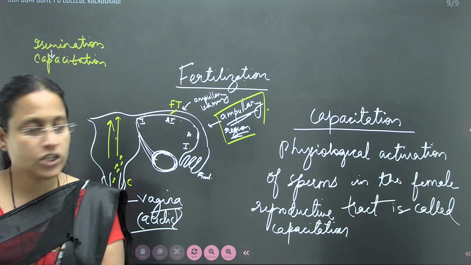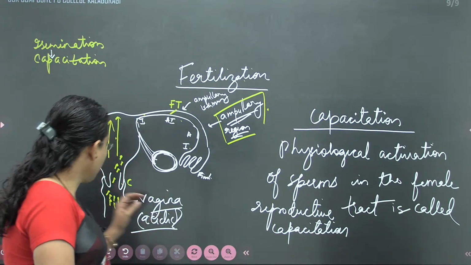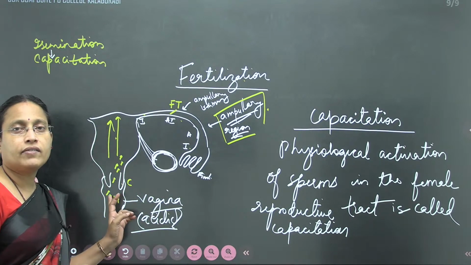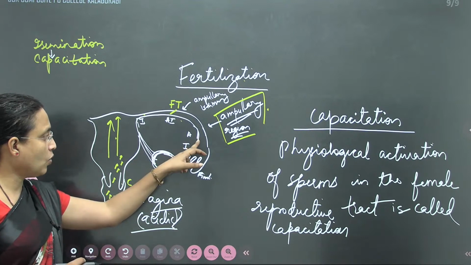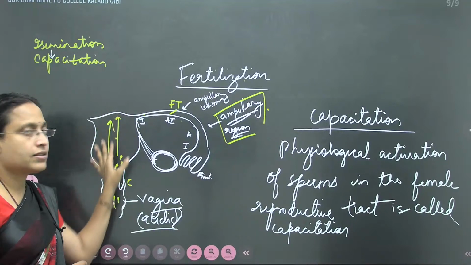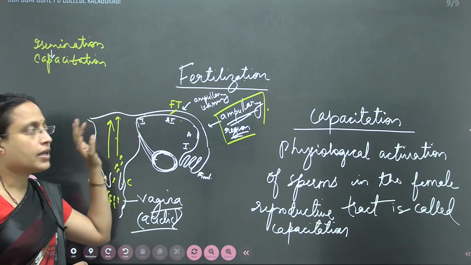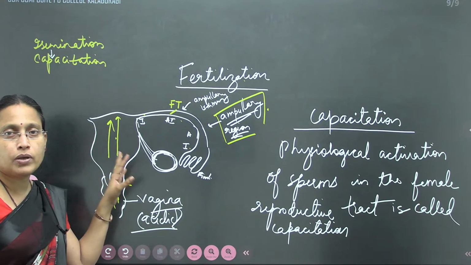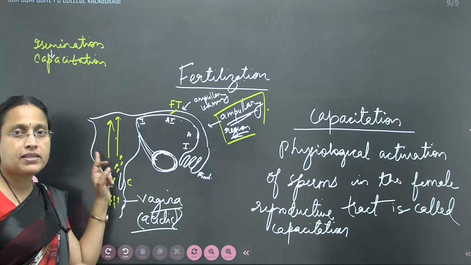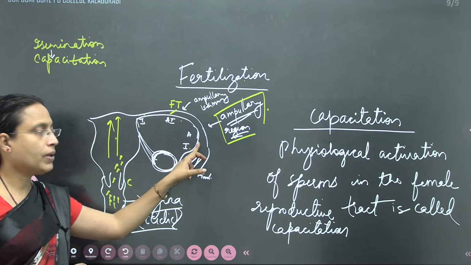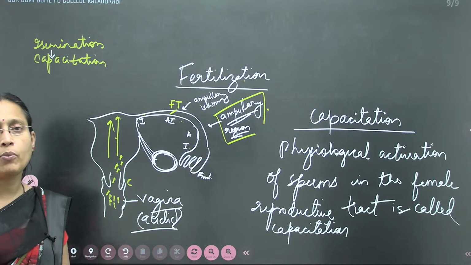So the sperms which are just released are not competent enough or not capable of fertilizing the ovum unless capacitation occurs. Capacitation is making the sperm competent enough to fertilize the ovum. In case capacitation does not occur, it will not be able to fuse with the ovum properly.